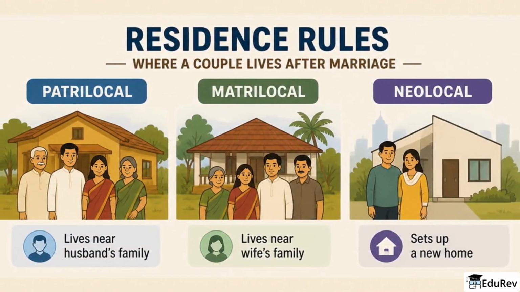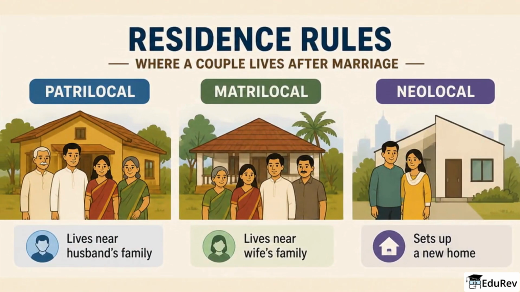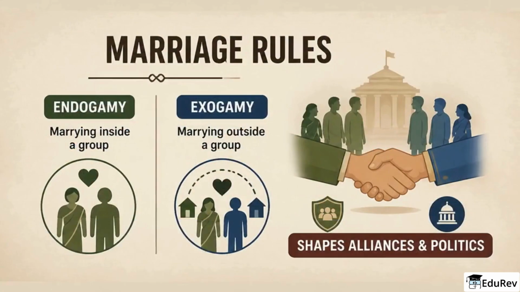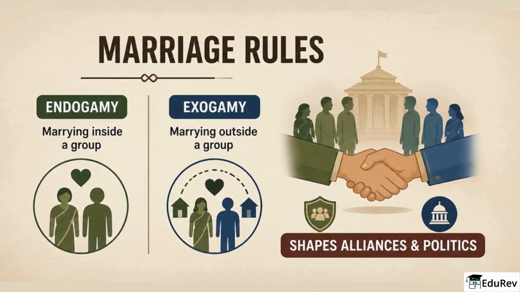Residence rules tell where a couple lives after marriage. Patrilocal means near the husband's family, matrilocal near the wife's, and neolocal means setting up a new home. Marriage rules include endogamy, marrying inside a group, and exogamy, marrying outside a group. And these shape alliances and politics.